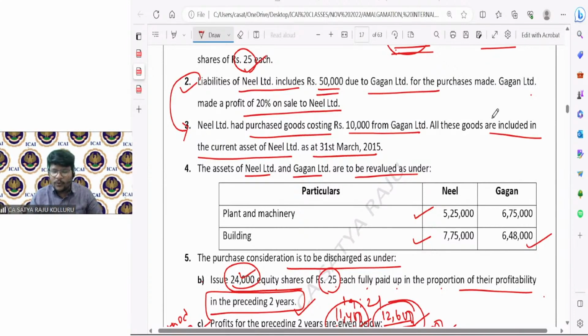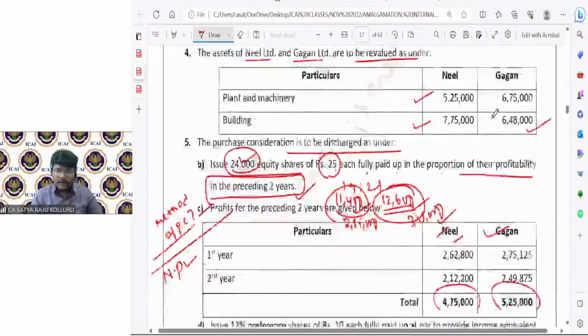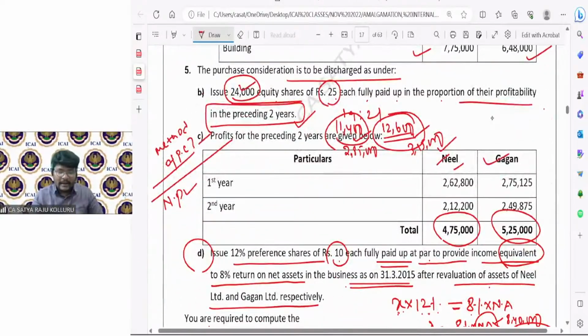Do you understand this point, all of you here? They are clearly telling that for the purpose of computation of PC, you should work out the net assets. What is given? 8% return on net assets in the business after revaluation of assets of Neil Limited and Gagan Limited respectively. According to the problem, I am just going to make the revaluation of these assets, and consider the remaining assets and liabilities as they are, as per the book value. I worked out like that.